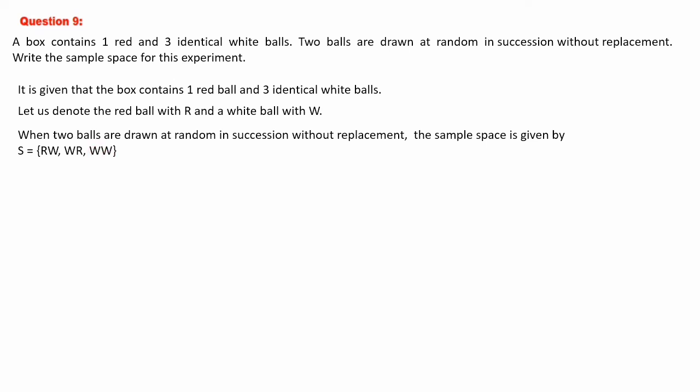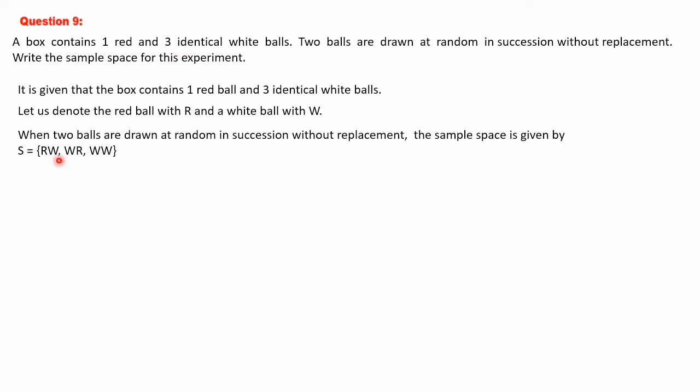Here RR is not possible because there is only 1 red ball. So whenever you take, only 1 R chance is there. That's what is written here. First one is red, second one is white. Again first one is white, second one is red, and 2 white chances are there because white has 3 balls.